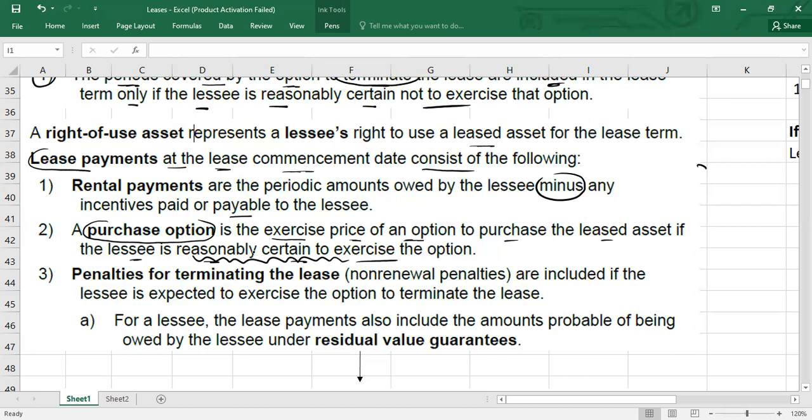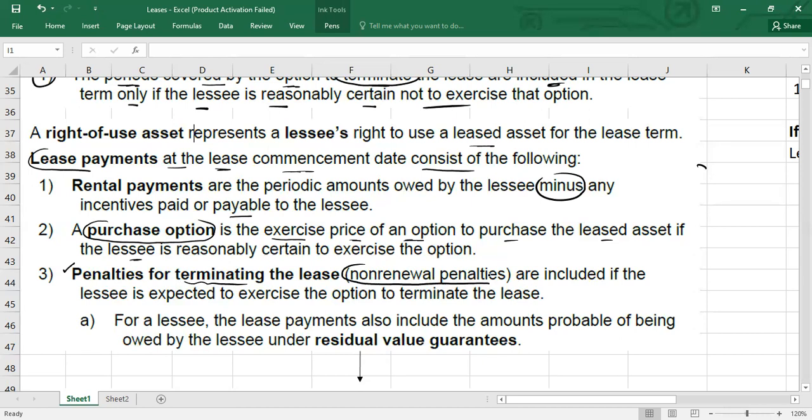Then we have a third point, which is penalties for terminating the lease. Sometimes, if the lessee terminates the lease before the end of the lease term, there might be some penalty. These are also called non-renewal penalties.